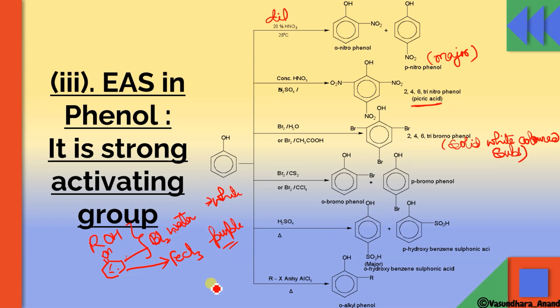And if it reacts with alkyl halide in the presence of anhydrous AlCl3, it will give you ortho-alkyl phenol. Okay, so the alkyl group will attach. If CH3 is there, it will form cresol: paracresol and orthocresol. Out of that, paracresol will be the stable product. I hope it is clear.